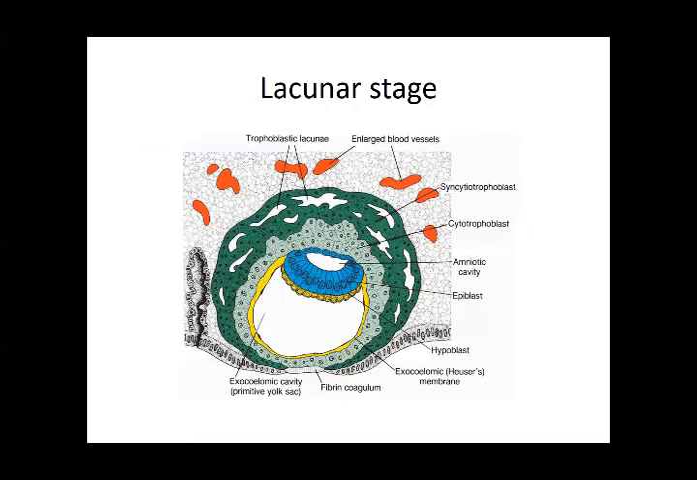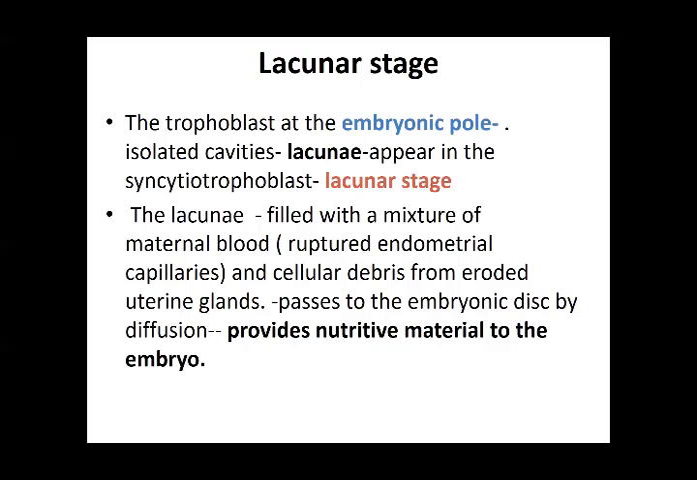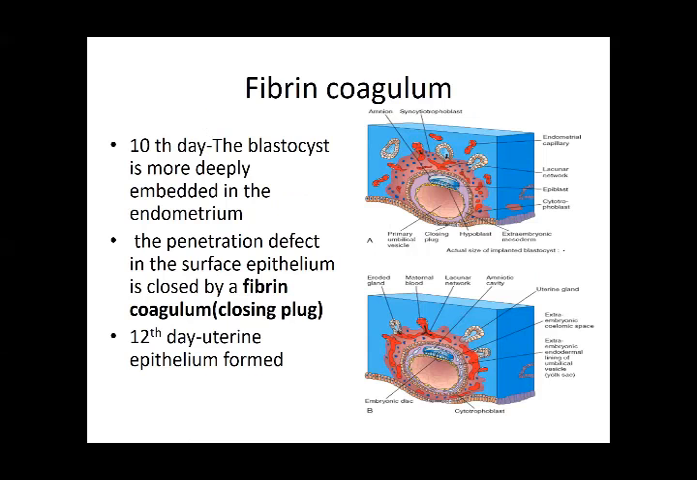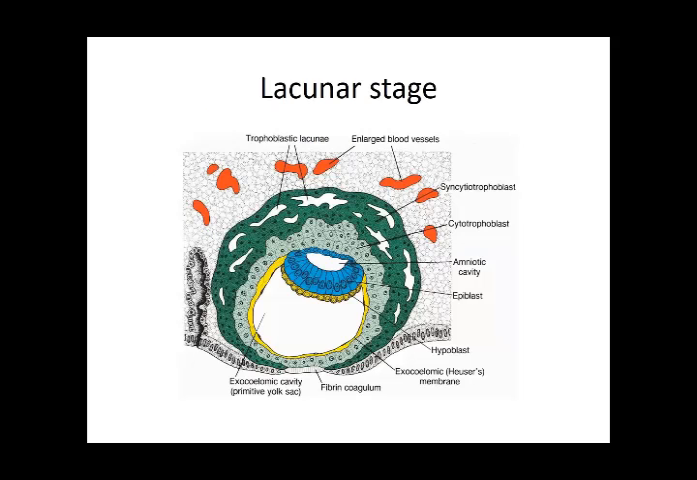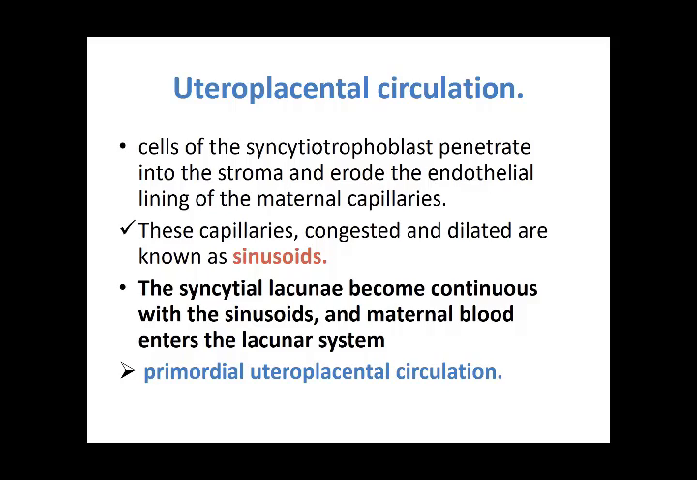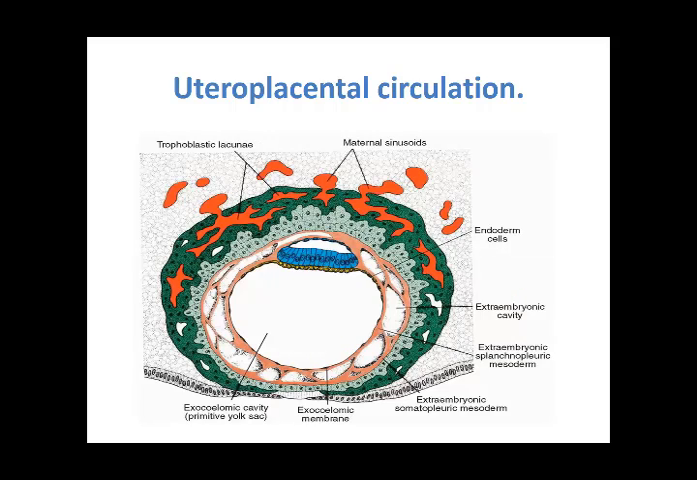If you see this, that is what is occurring. These are the sinusoids, the maternal sinusoids. They are coming in contact with the trophoblastic lacunae. This is the development of the endometrial circulation together with the fetal circulation.